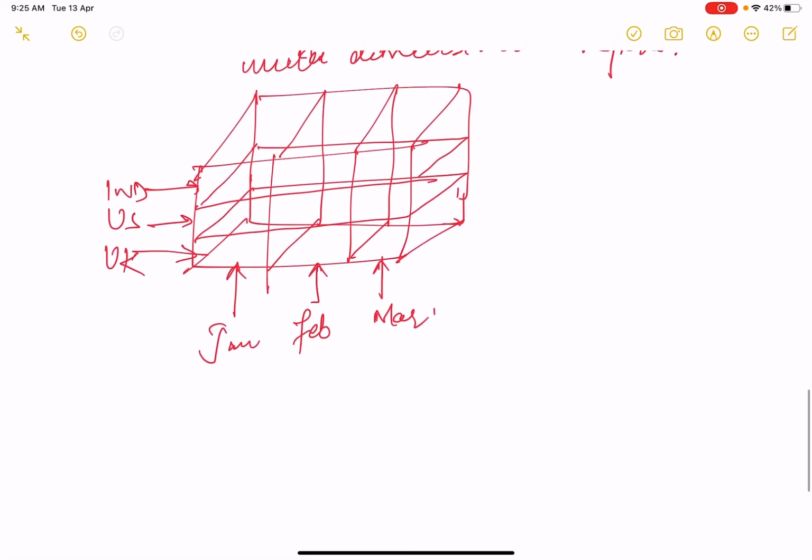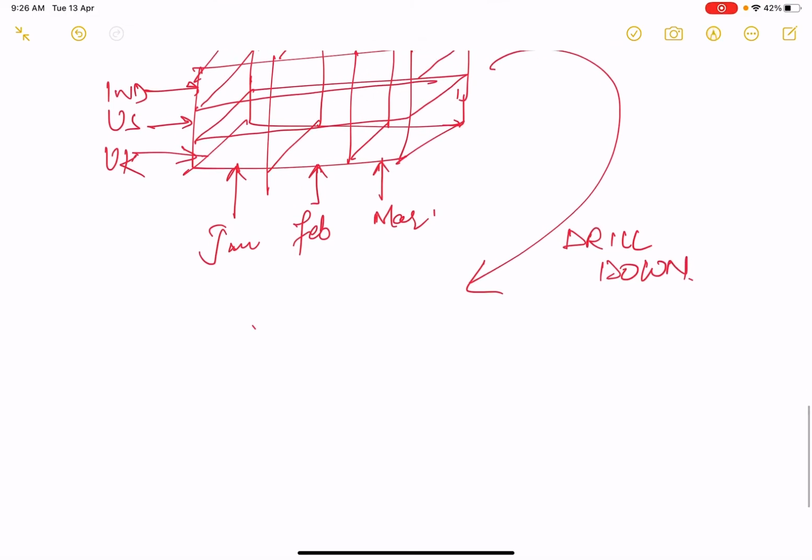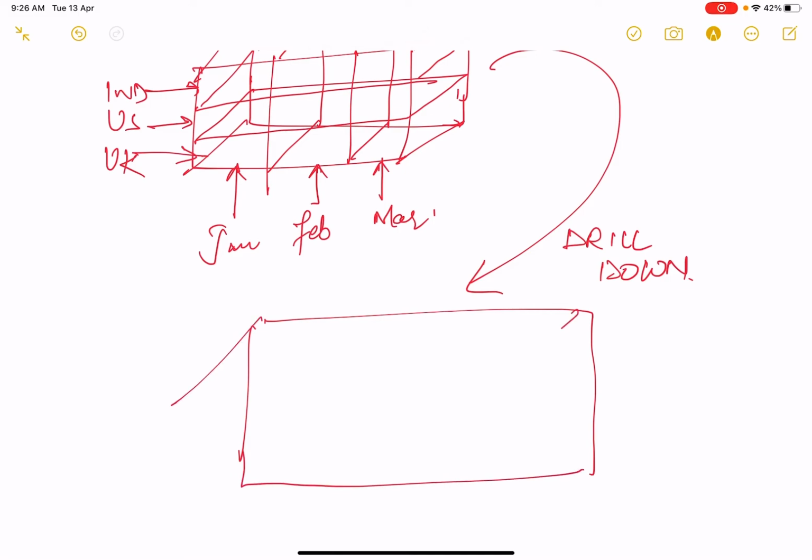Suppose we have provided this summary as a report. Now, in order to drill down, we will find some minute details for this. Now, this cube will be drilled down. Suppose we are picking up just a single cube out of it.